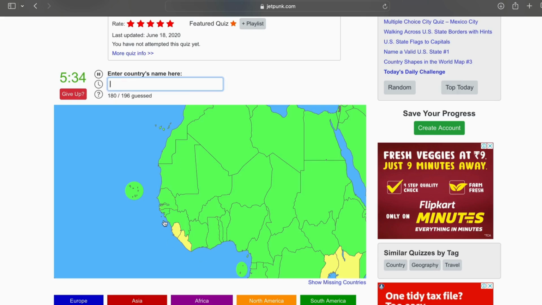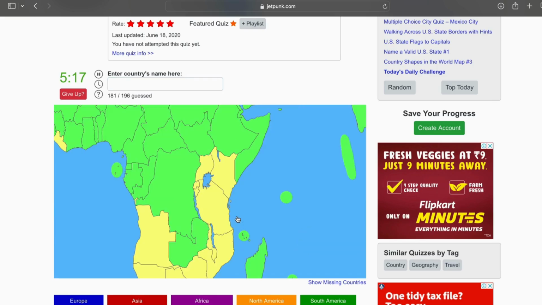Here we have Mali, Gambia, Zambia and Gabon. Then you have Cameroon, Ivory Coast, Burkina Faso, then we have Benin, Senegal, Ghana. And what are these nations here? Have we done Sierra Leone? We'll come back to this probably.